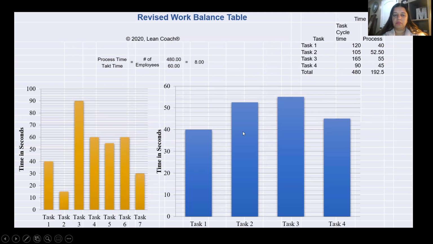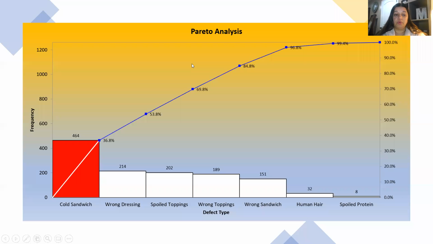By redesigning my work balance table, I have reduced the variability that we were seeing earlier for the process map. And now we have also reduced our task cycle time to 480. And if we calculate the number of employees that we need for this task time, which is 480, it is around 8 employees.